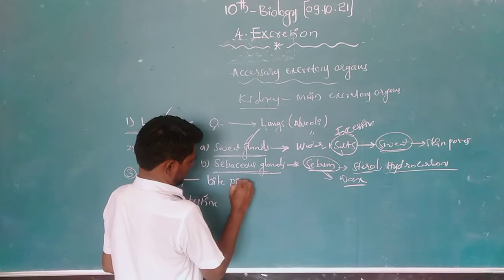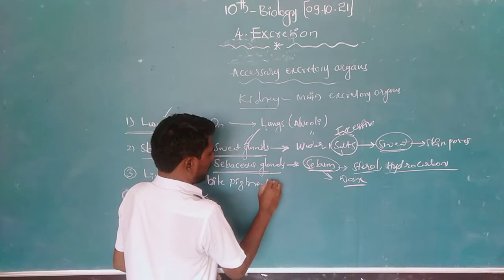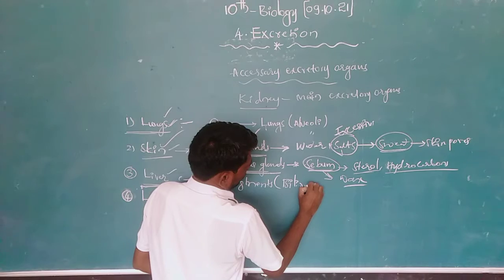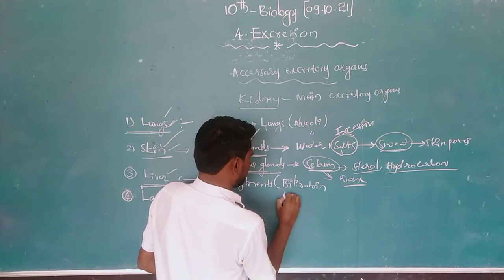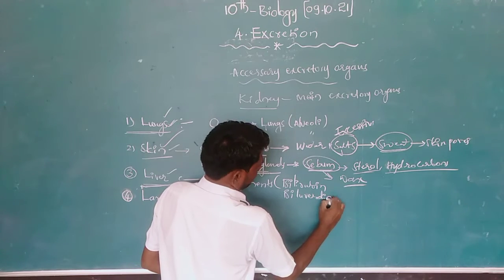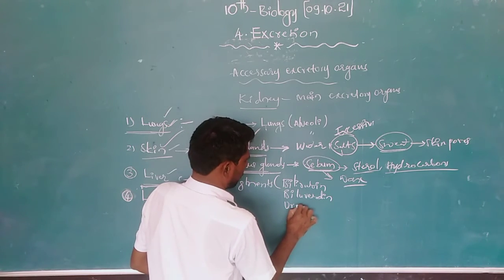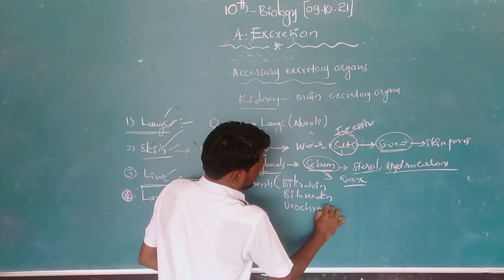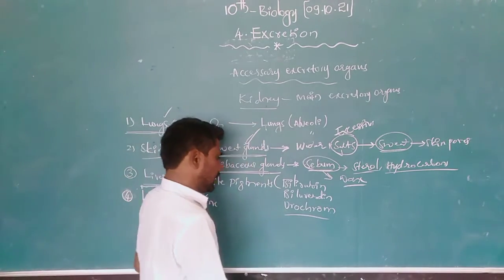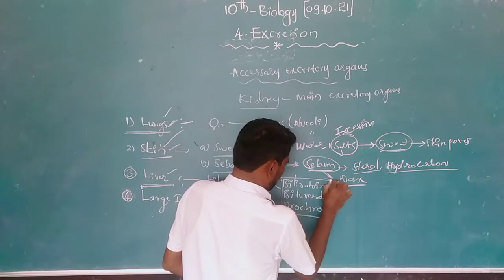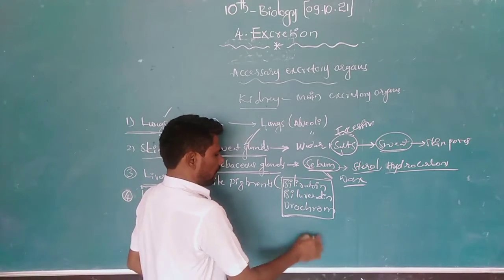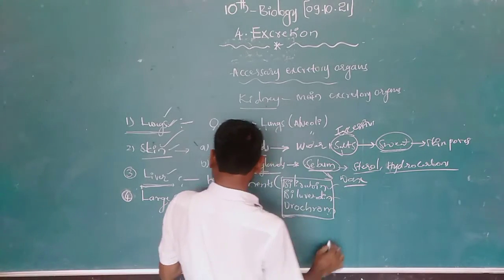Bile pigments are called bilirubin, biliverdin, and urochrome. How are these bile pigments formed in the liver?